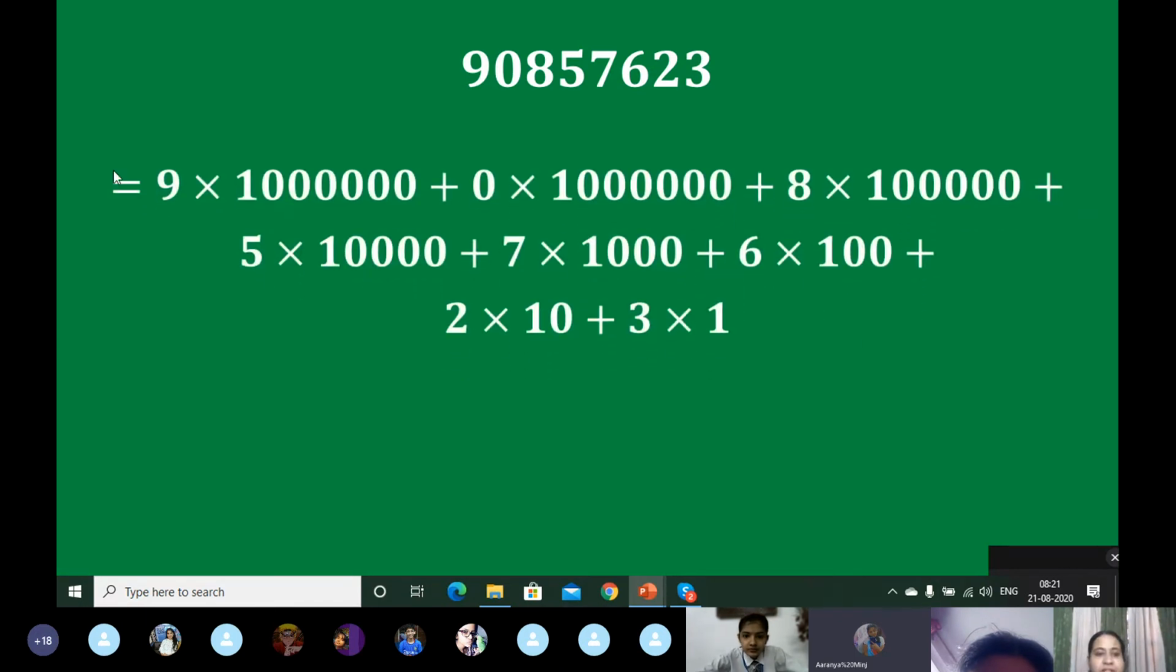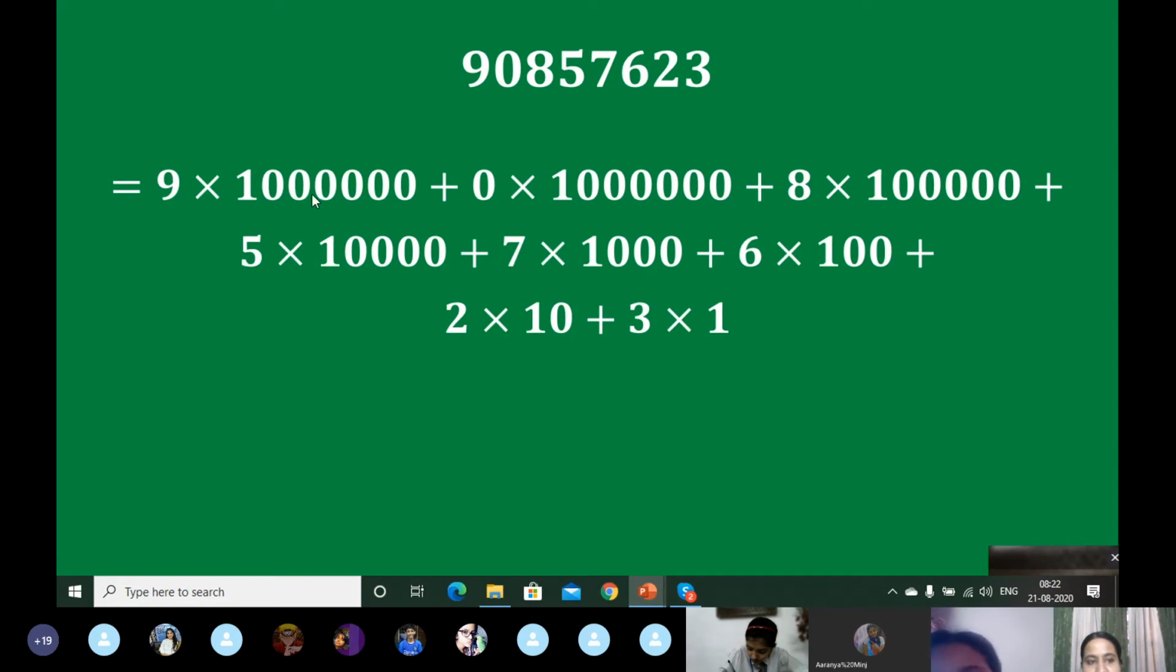Check. See. How many zeros? 7. That is 9 into 1 crore plus 0 into how many? 6 zeros. That is 10 lakh. Then 8 into 1 lakh plus 5 into 10,000, 7 into 1,000 plus 6 into 100 plus 2 into 10 plus 3 into 1.